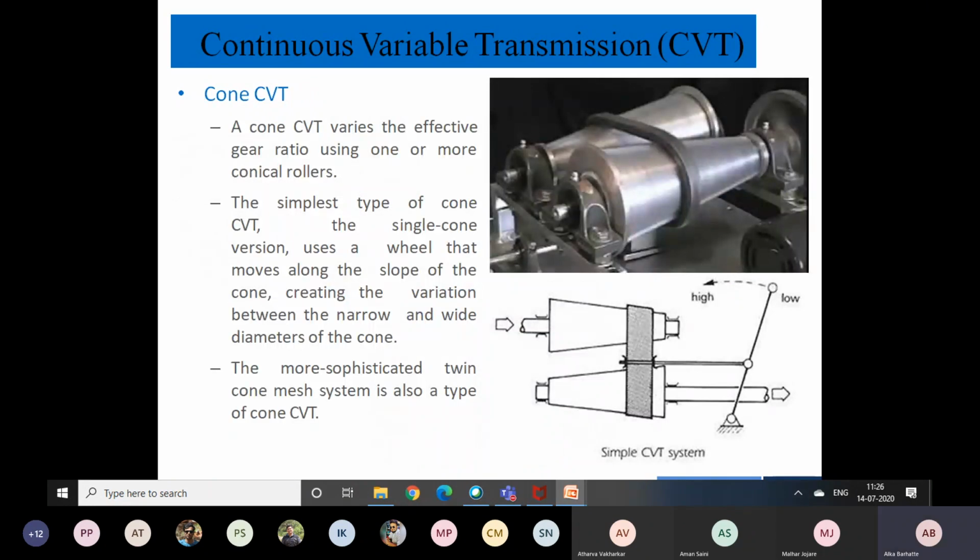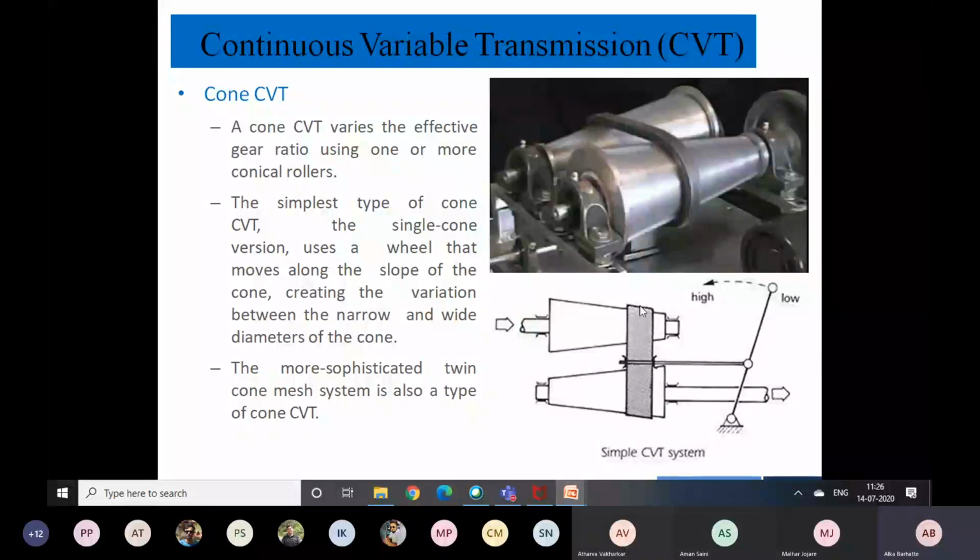The third one is the conical or cone type CVT. The arrangement itself gives us an idea of how it is moving. Two cones are used here, and this belt is continuously moving, adjusting itself according to the speed required.